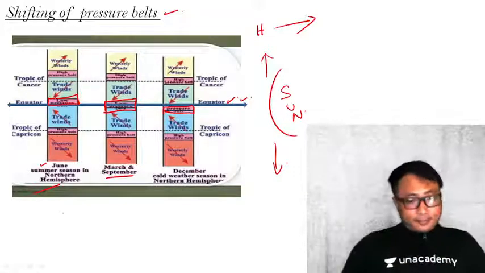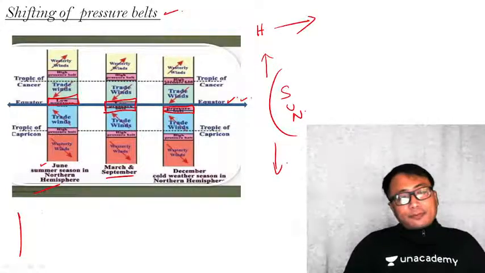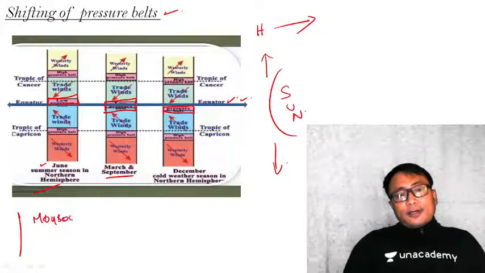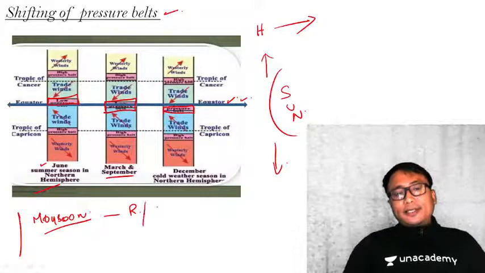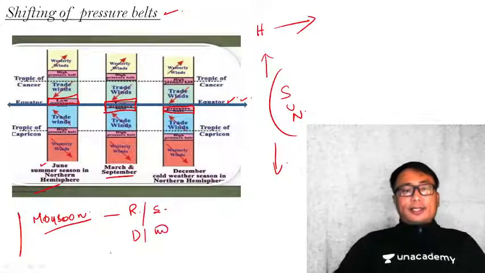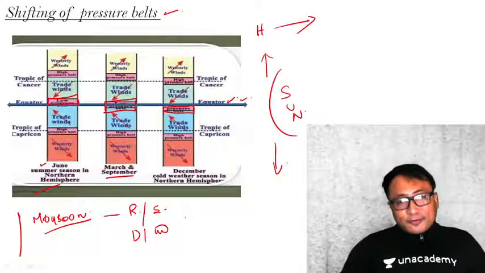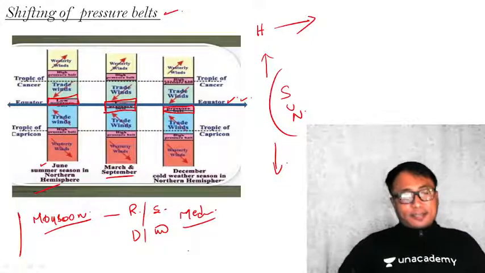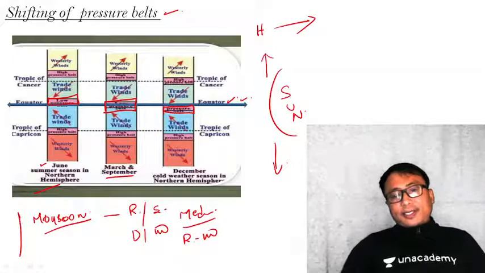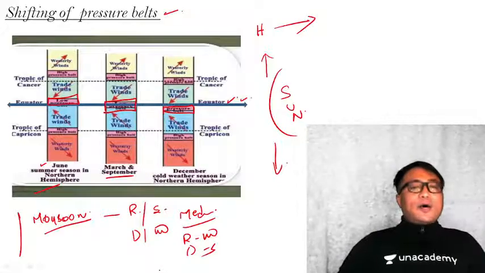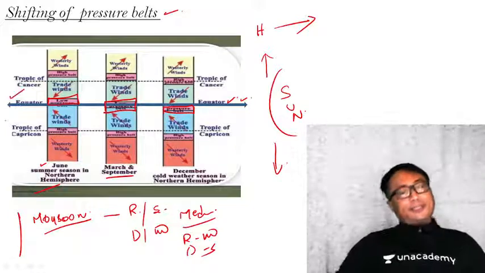But let me tell you one thing. There are different climatic conditions in the world. Say for example, in India, we have the monsoon type of climatic condition, which is rain in the summer, dry season in the winter. Now all parts of the world do not enjoy the same type of climatic condition. Say for example, in the Mediterranean type of climatic condition, there is rain in the winter season, dry in the summer season. Clear? All this rain in the winter season is because of shifting of this pressure belt.